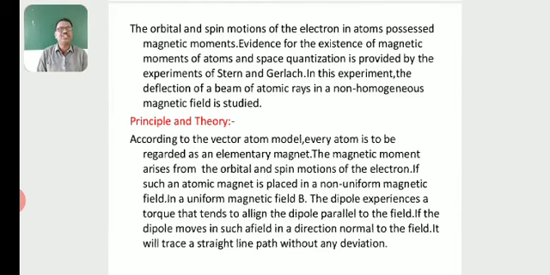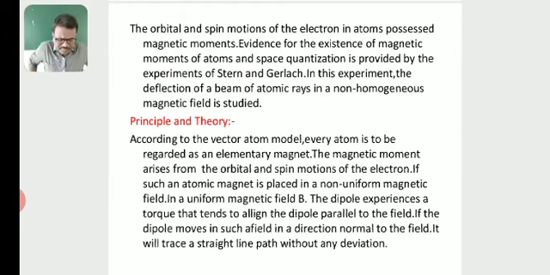If such an atomic magnet is placed in a uniform magnetic field B, the dipole experiences a torque that tends to align the dipole parallel to the field. If the dipole moves in such a field in a direction normal to the field, it will trace a straight line path without any deviation.